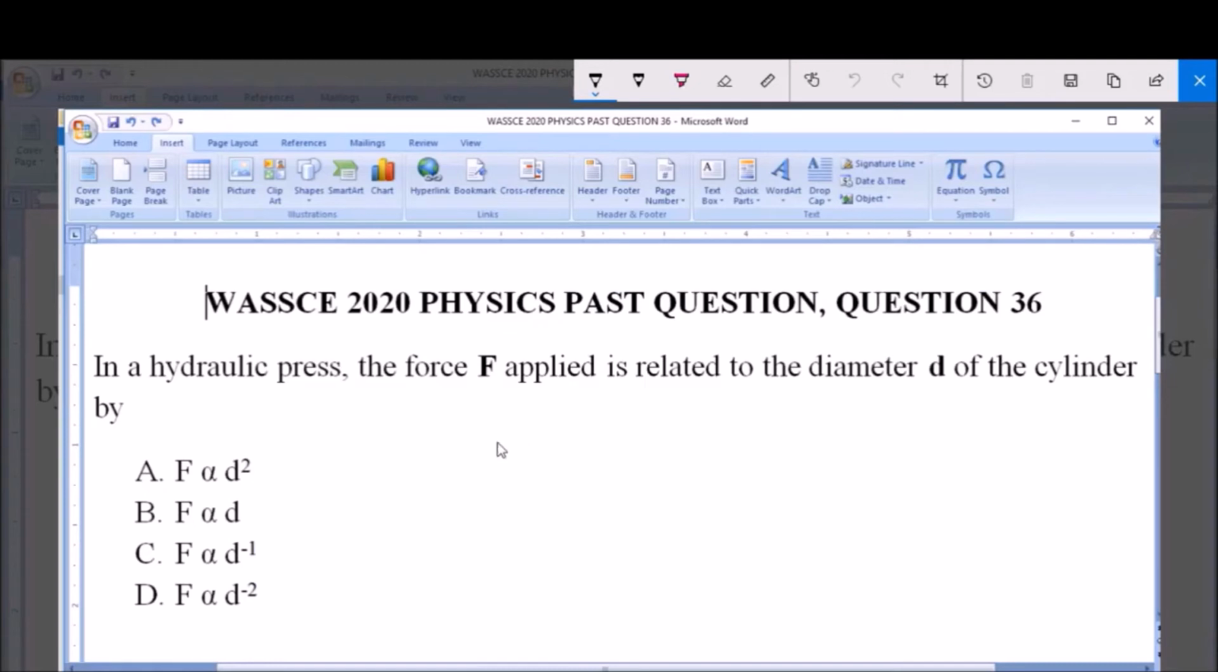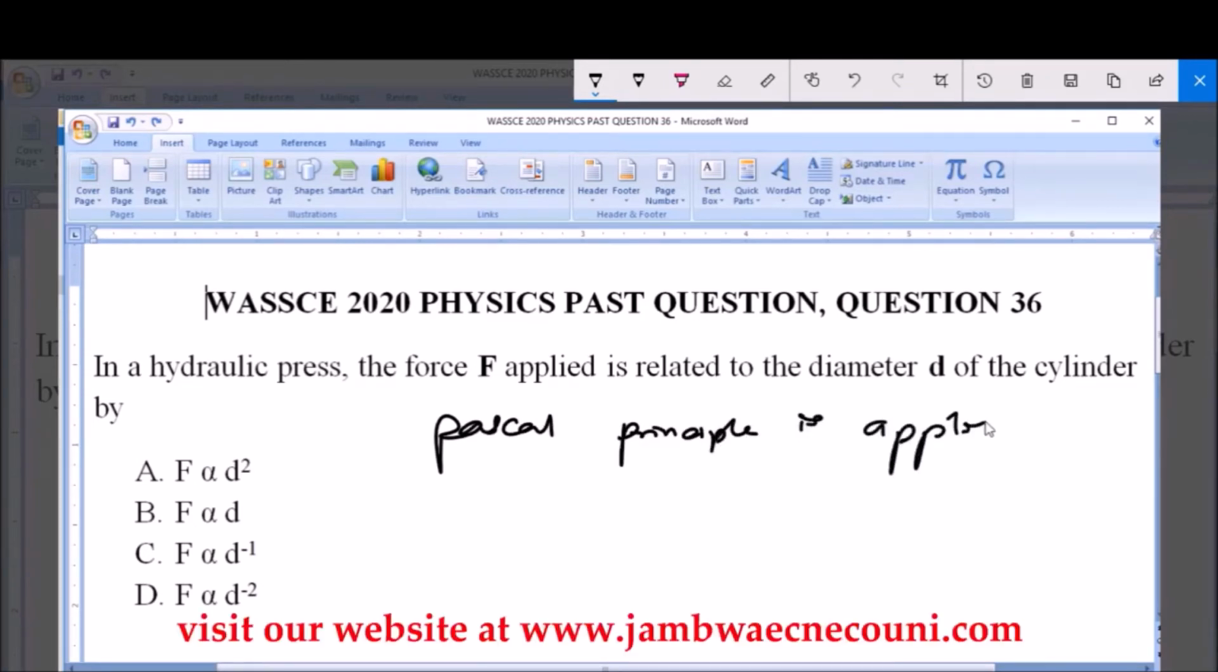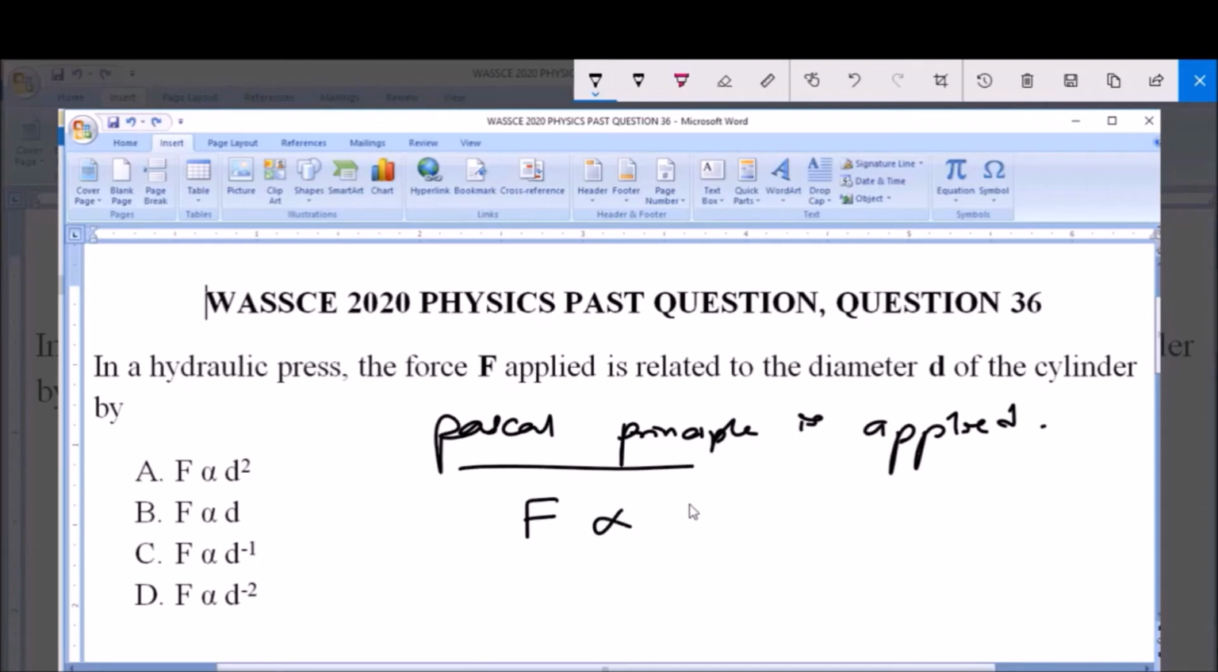Now, in a hydraulic press, the Pascal principle is applied, and in this Pascal principle, the force F is directly proportional to the area. The force F is directly proportional to the area of the cylinder or the area of the container. Now let's take, for instance, you have something like this.